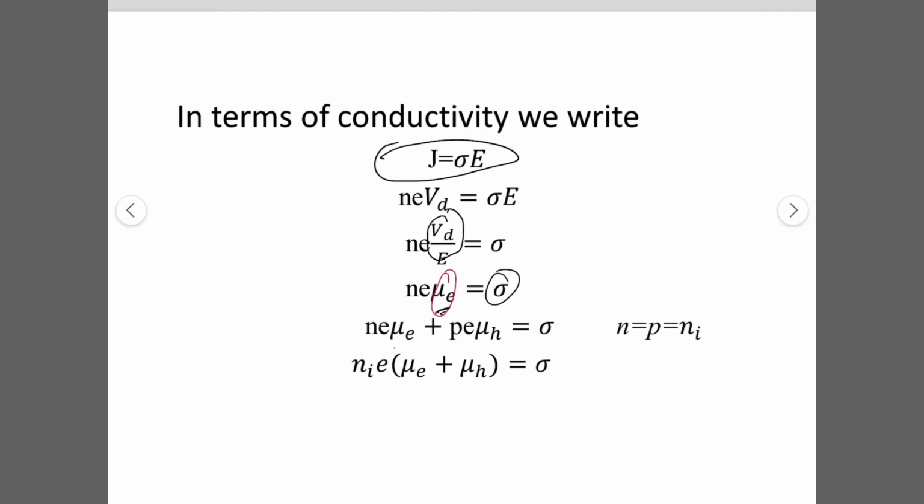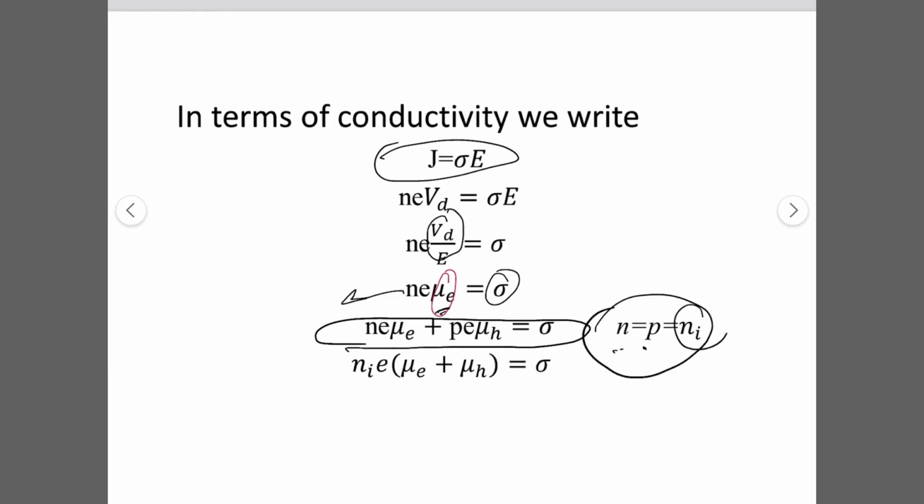So the conductivity of the semiconductor depends on n, the number of charge carriers per unit volume, and the mobility of the charge carriers, in this case electrons and holes, because in intrinsic semiconductors we have an equal number of electrons and holes. So we can equate both, call this term n_i, and we get this equation for the conductivity of an intrinsic semiconductor, and I will explain this equation further in later slides.